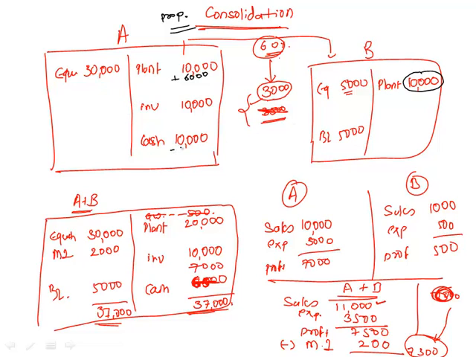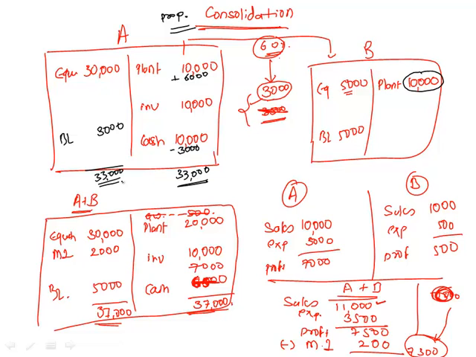Cash will reduce by 3,000. So let's take a balance sheet total. 16 plus 10, 26 plus 7, that would give us 33,000. Bank loan 5, but our share is 60%, so bank loan is 3, and now we will have 33,000, which means in the proportionate consolidation method we do not have minority interest.